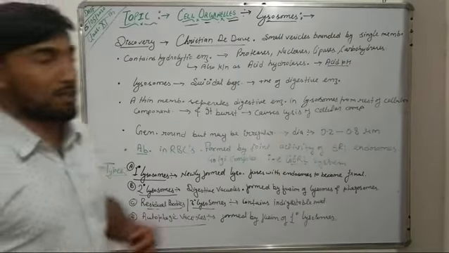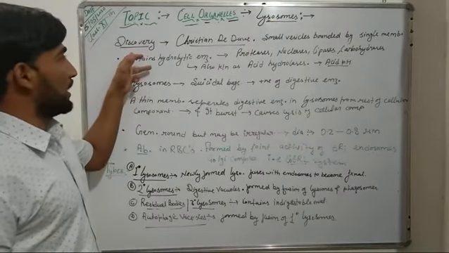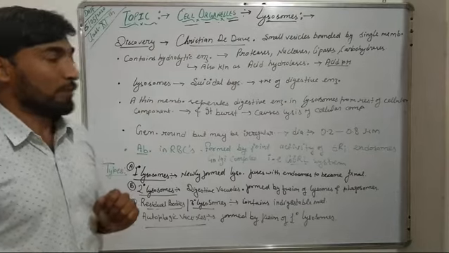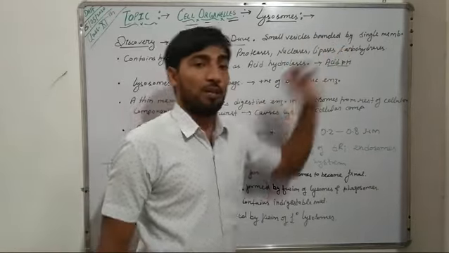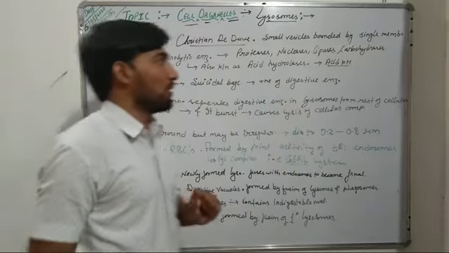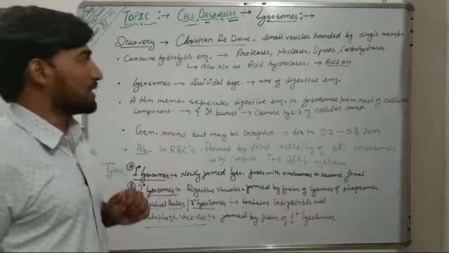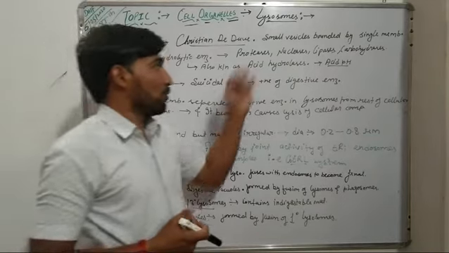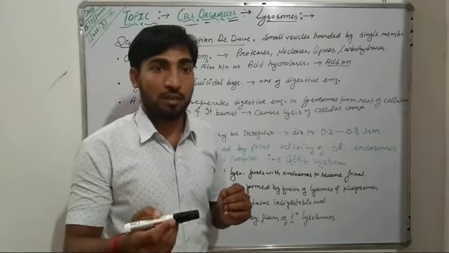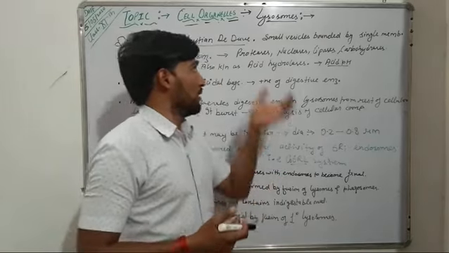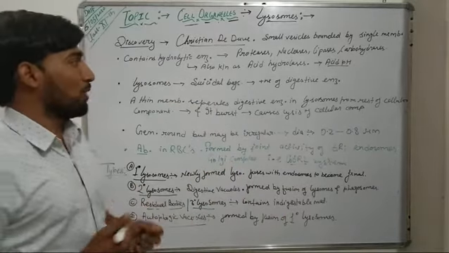Now come to the next cell organelle, that is lysosomes. These lysosomes were discovered by Christian de Duve, and they are small vesicles bounded by a single membrane in our cell cytoplasm. Usually they contain hydrolytic enzymes like proteases, nucleases, lipases, and carbohydrases, which are responsible for the digestion of proteins, DNA, RNA, lipids and carbohydrates.